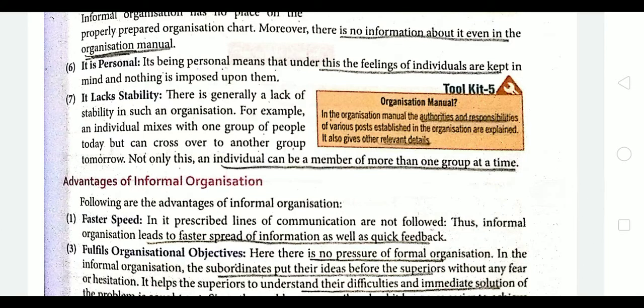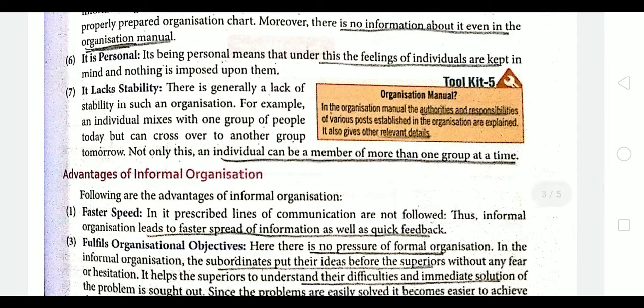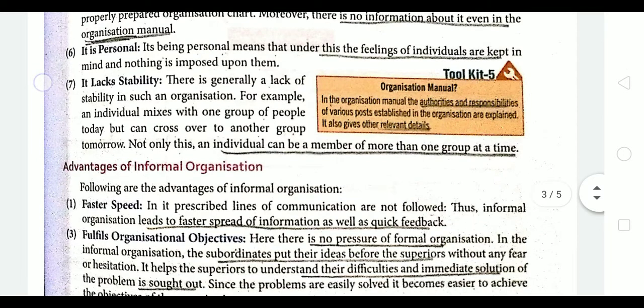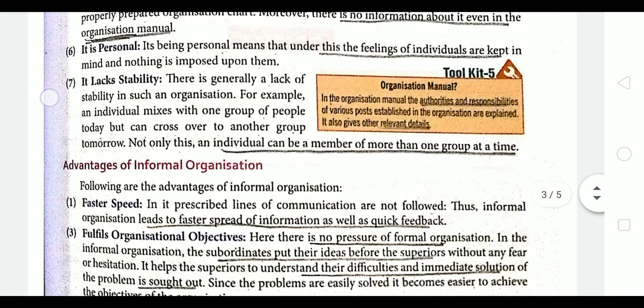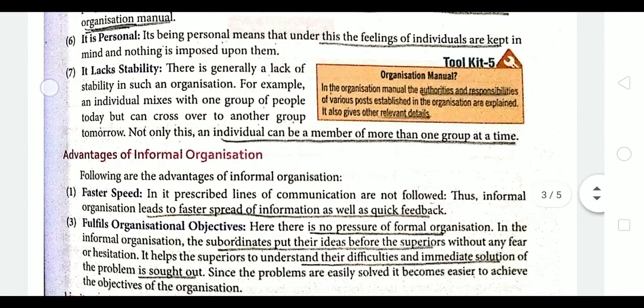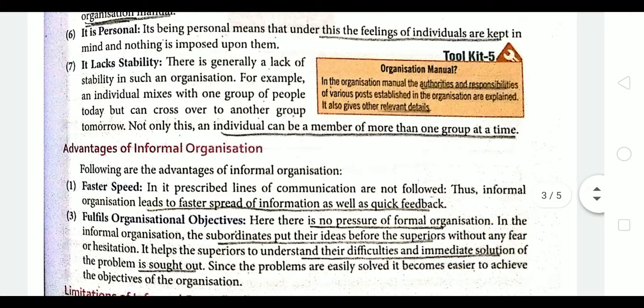It lacks stability. Why? Because an individual can be a member of more than one group at a time. So a lack of stability in the organization is there. An individual can mix with one group at a time and another group after some time. So an individual is not confined to a particular group, right? That is why it lacks stability.